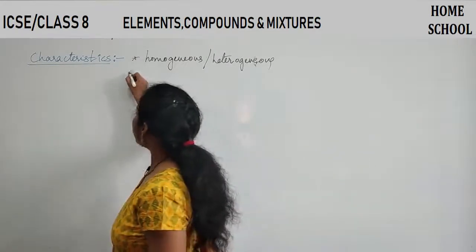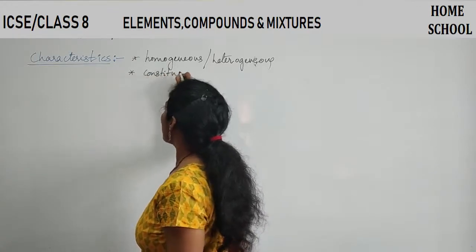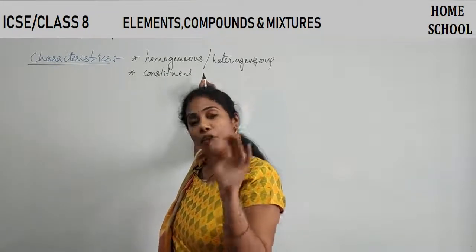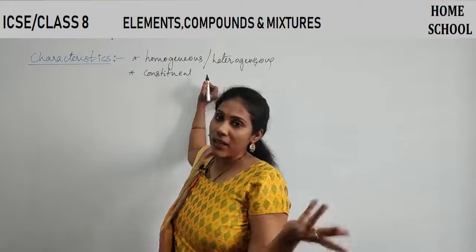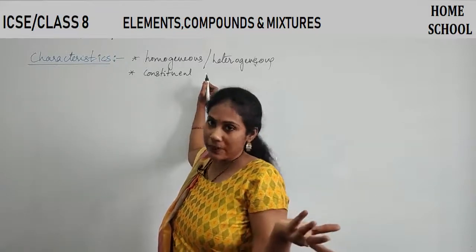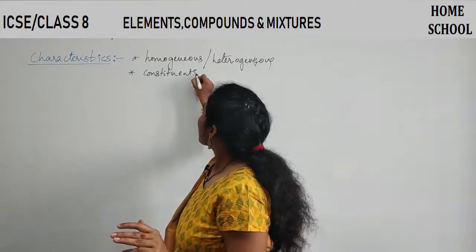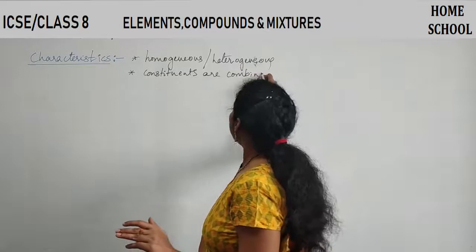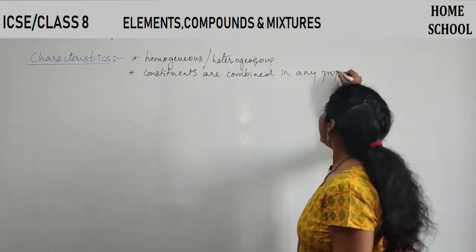And the next point is, constituents are mixed. Constituents can be two compounds, two elements, or one element and one compound. Whatever it may be, constituents are combined in any proportion.